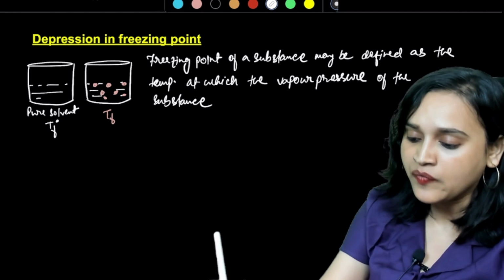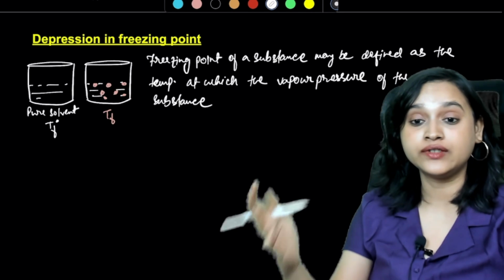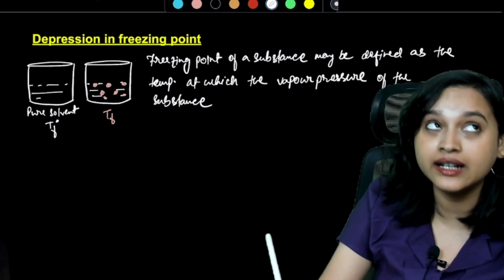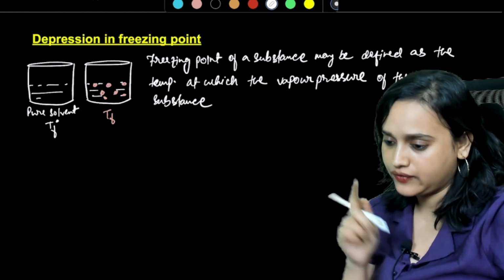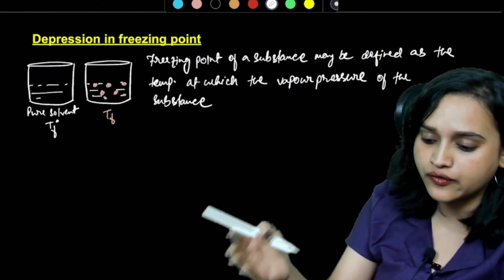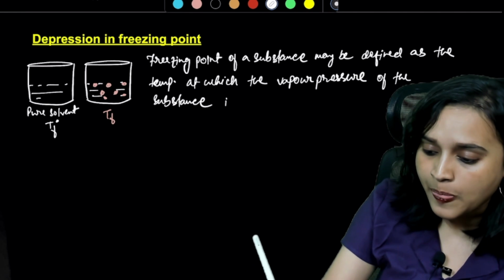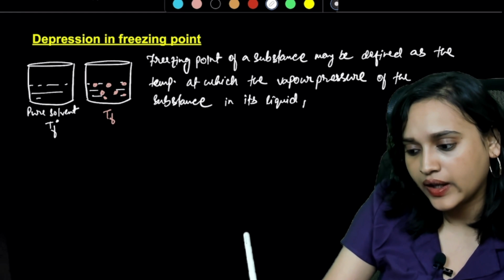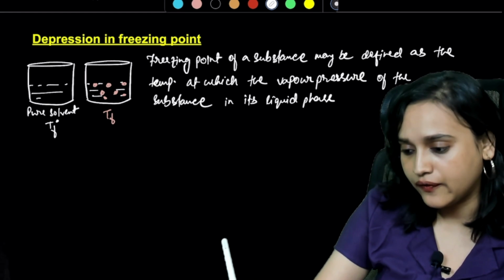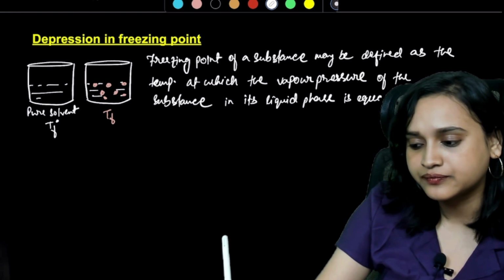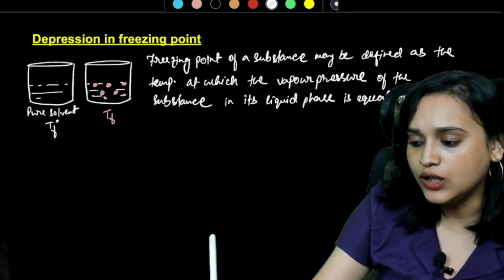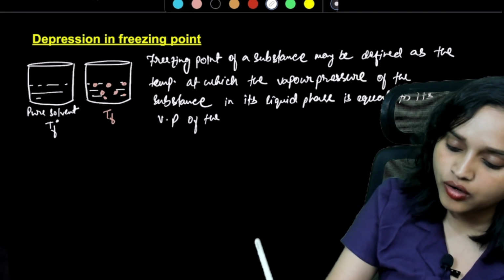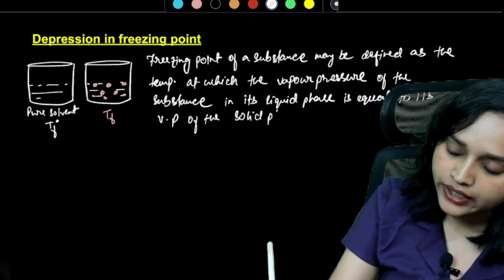The freezing point of a substance may be defined as the temperature at which the vapor pressure of the substance in its liquid phase is equal to its vapor pressure of the solid phase.